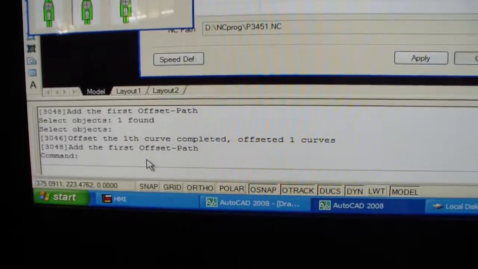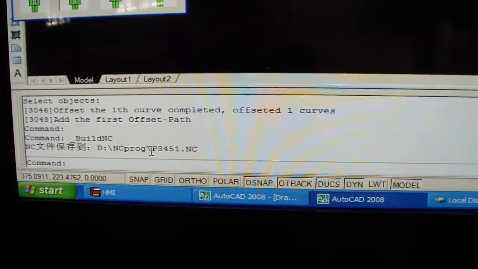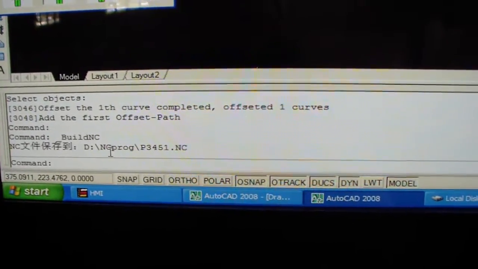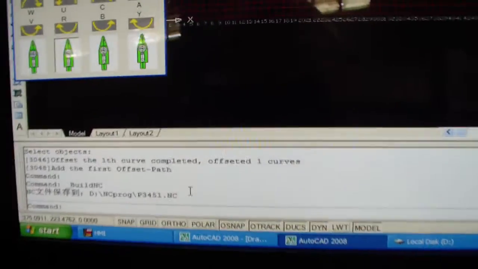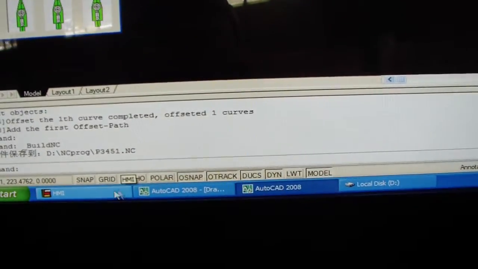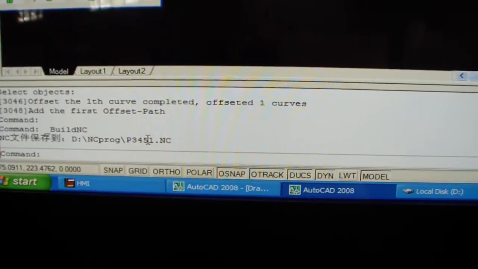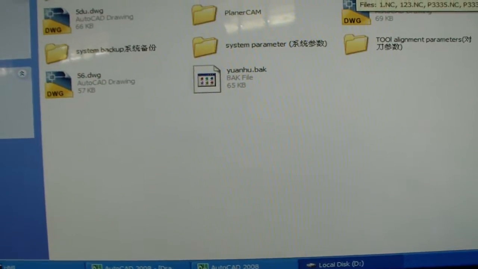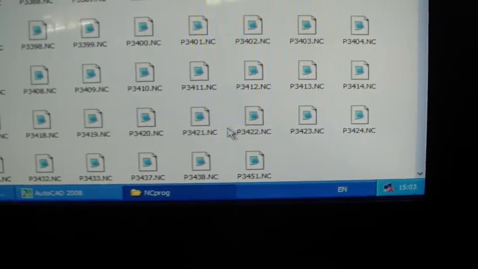We can check here. Now the NC program is generated and stored in the NC prog file folder. We can check it. So, file 1. Open the NC prog file folder. File 1 is here. It's already generated.